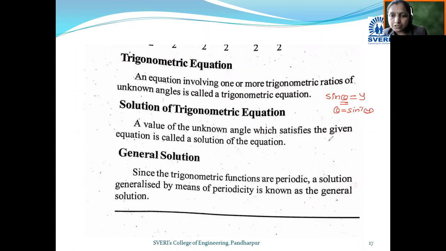Now, what is the general solution? If we get the value of theta in terms of multiples of n pi, or in terms of n pi by 2 plus 1 like this, then this solution is called the general solution. In this way, there are some formulas related to this general solution. So let's have a look.